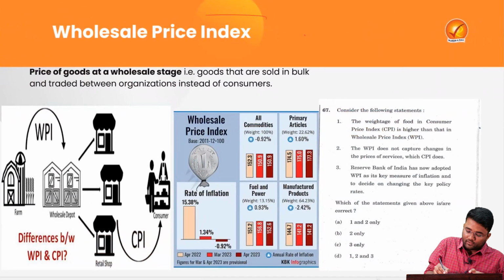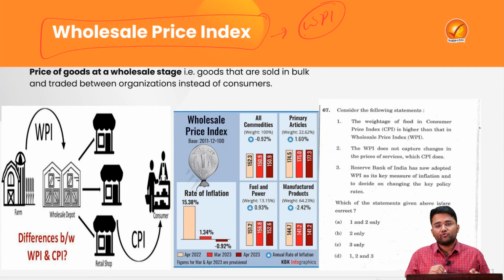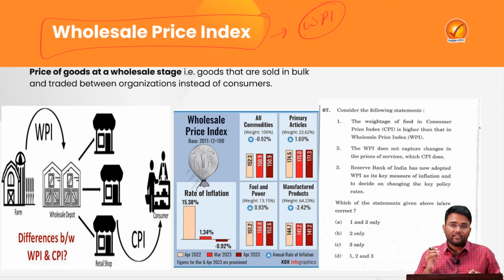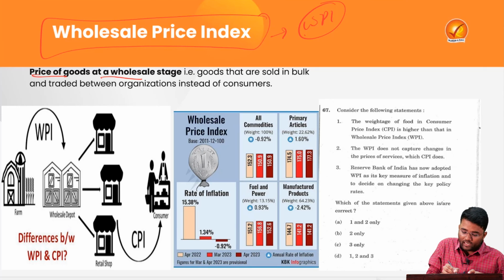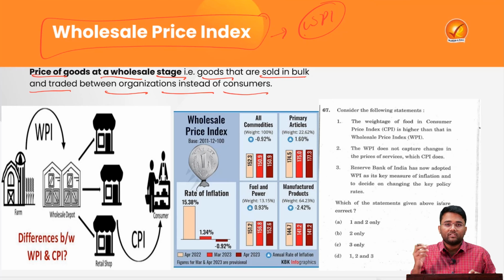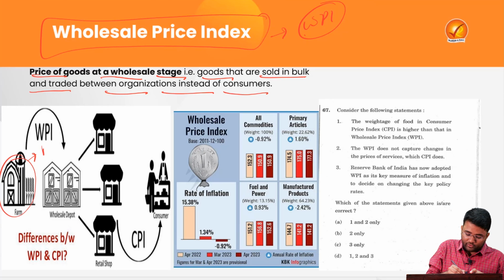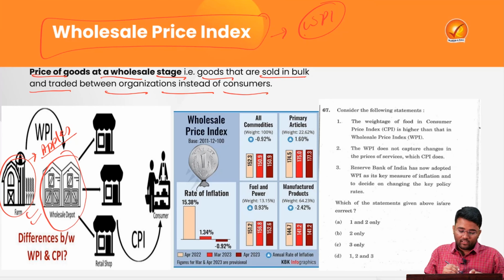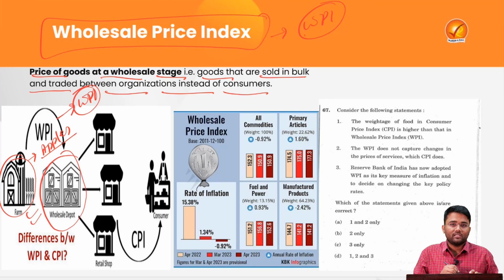Then our next topic is the Wholesale Price Index or WPI, which is released by the Ministry of Commerce and Industry, and which is defined as the price of goods at the wholesale stage, that is, goods that are sold in bulk and traded between organizations instead of consumers or the ultimate retailers. For example, this is a farm which is producing apples. Now, when they are selling these apples in bulk to this wholesale depot, the prices that will be determined will be called the WPI or the Wholesale Price Index.